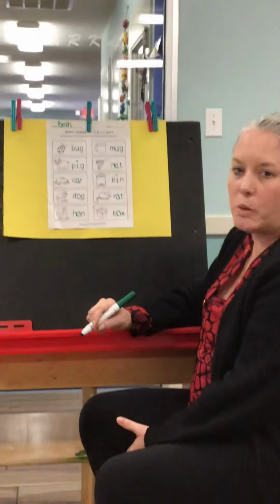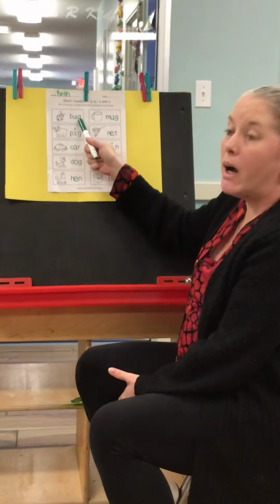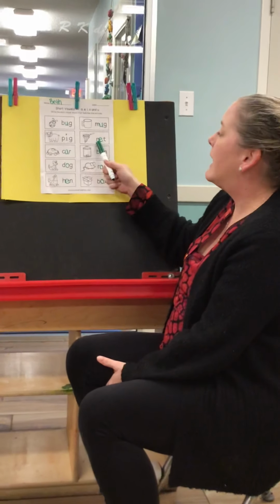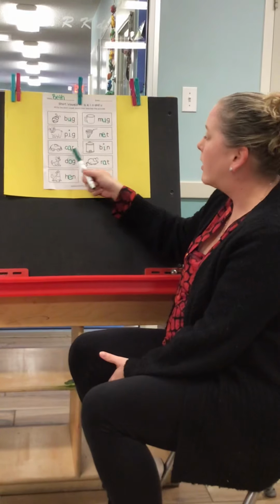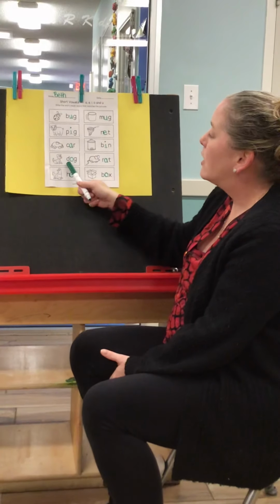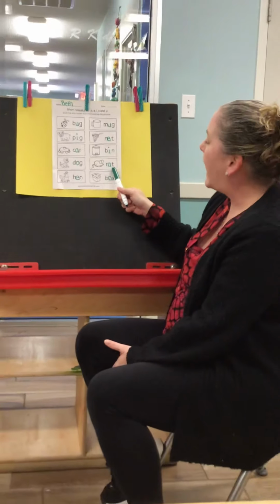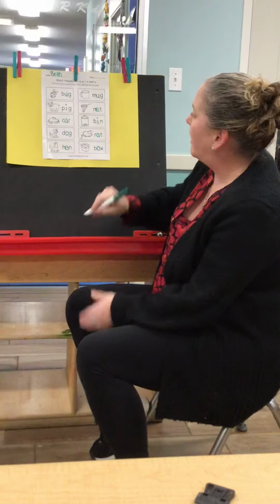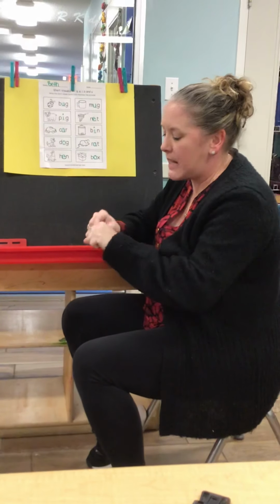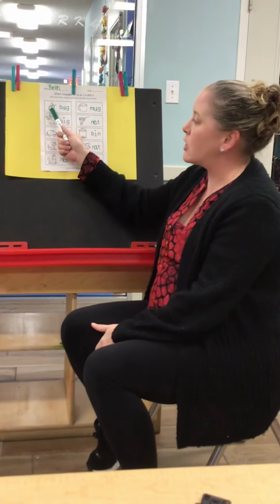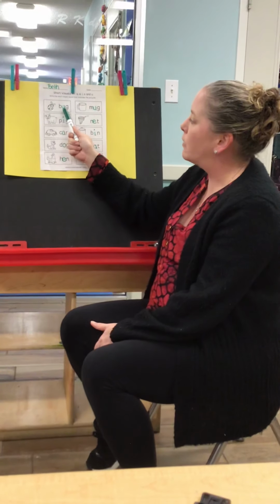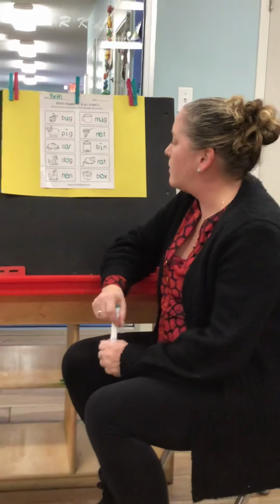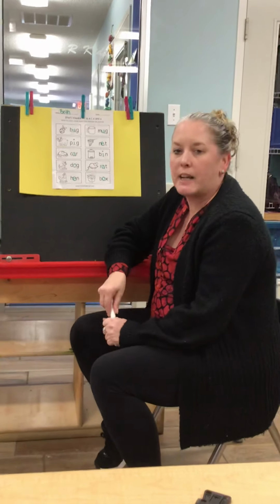All right, so let's read all the words together. Bug. Mug. Pig. Net. Car. Bin. Dog. Rat. Hen. And box. All right. So if you want to look at this after you filled it in and just look at the picture and say the picture and look at the word, and you can see like the sounds when you're saying them, okay? So work on that, and we're going to be doing some more short vowel sounds this